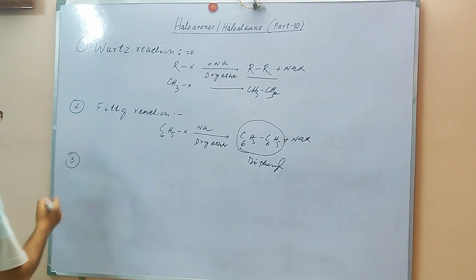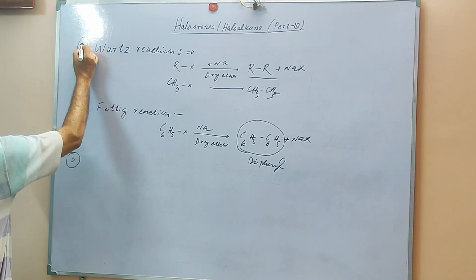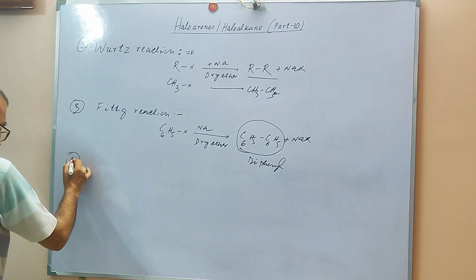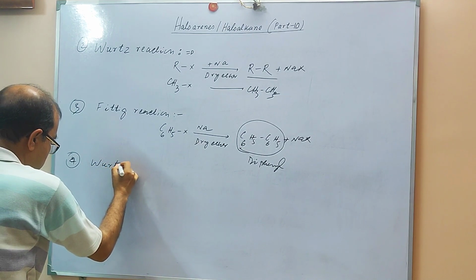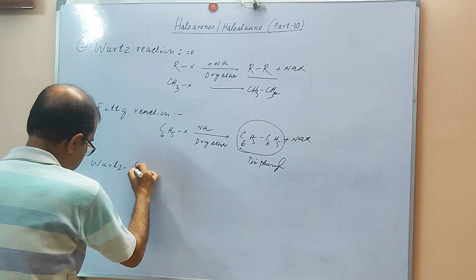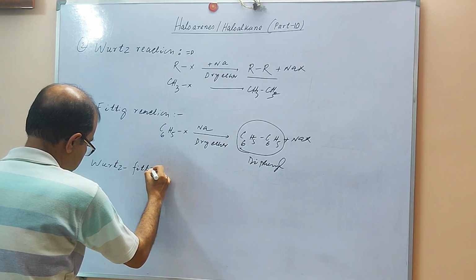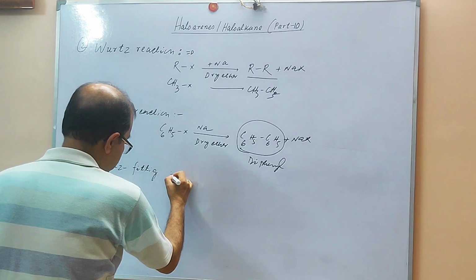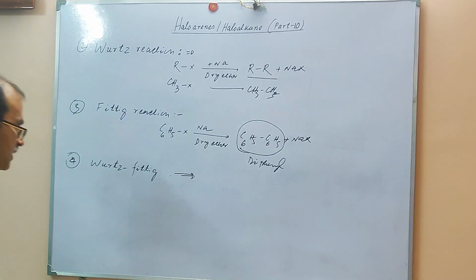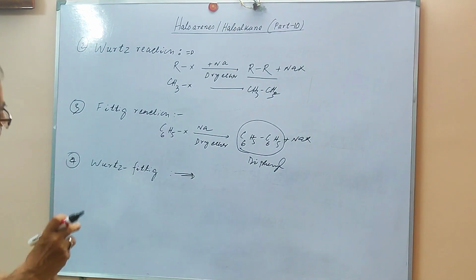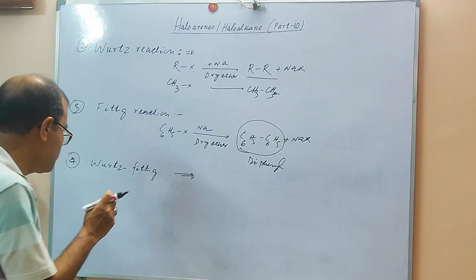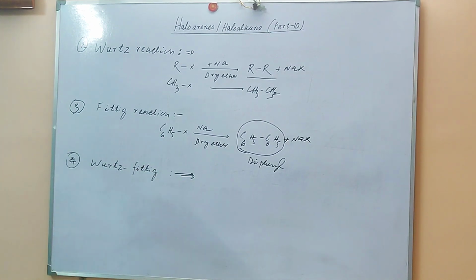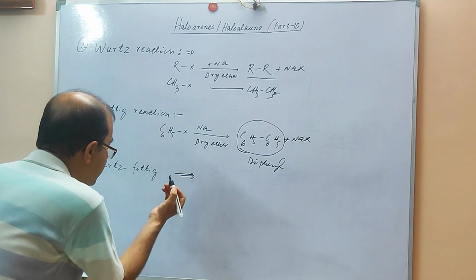Then, this is the second, this is the third, and this is the fourth reaction, the Wurtz-Fittig reaction. You can see this reaction is very important. When we mix the alkyl halides with the aryl halides in presence of sodium and dry ether, it is going to produce alkyl arenes. This is a very important type of reaction.